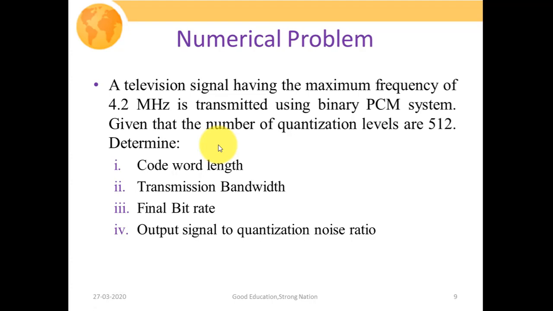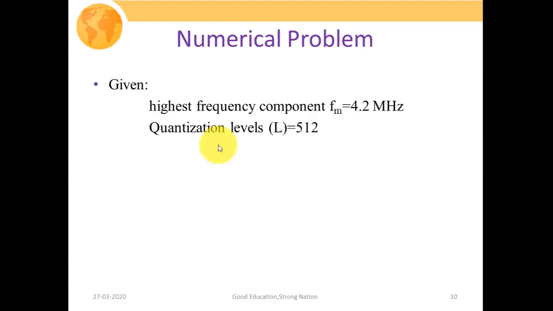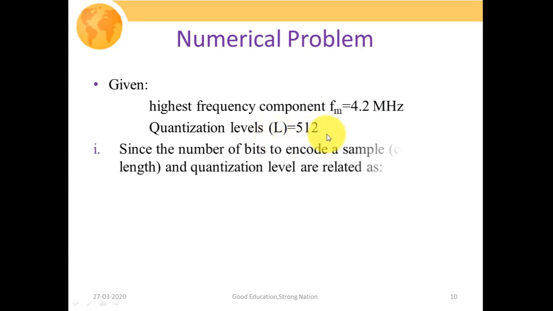So we need to write them explicitly. The given parameters are: the highest frequency component fm is equal to 4.2 MHz, and the quantization levels L is equal to 512. The number of bits to encode a sample and the quantization levels are related as L equal to 2^n. Here L is the number of levels and n is the number of bits required to encode a sample value.